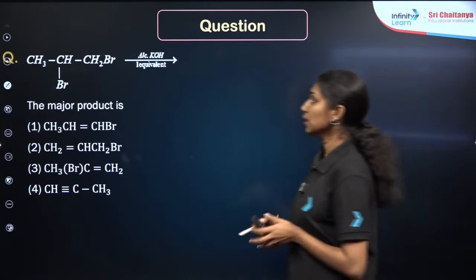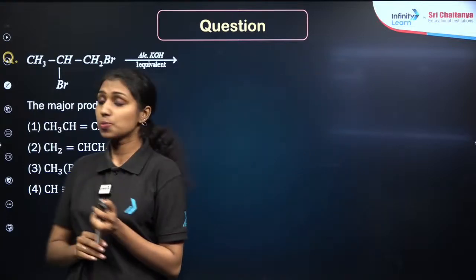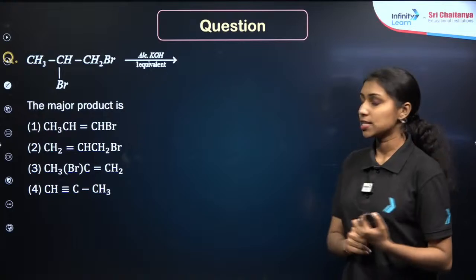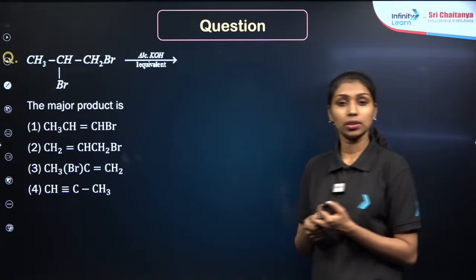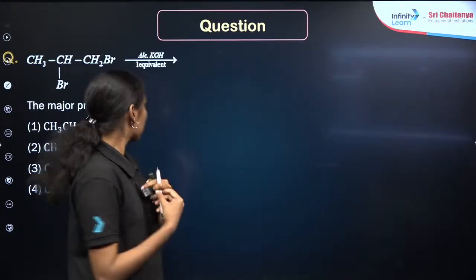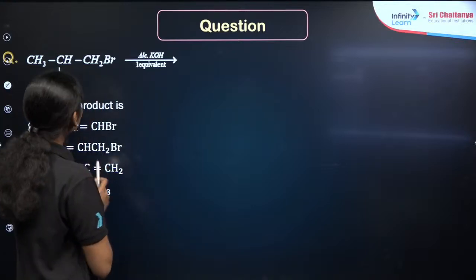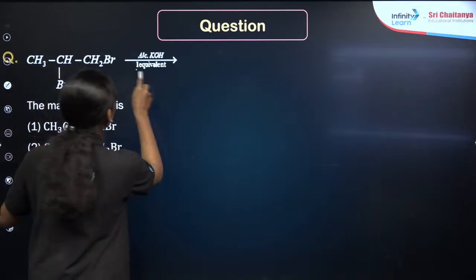Then here is the next question. CH3, CHBr, CH2Br, alcoholic KOH, right? Alcoholic KOH. What is the reaction happening here? Alcoholic potash. Dehydrohalogenation, right? Similarly, according to Saytzeff's rule, there is only one equivalent, right?